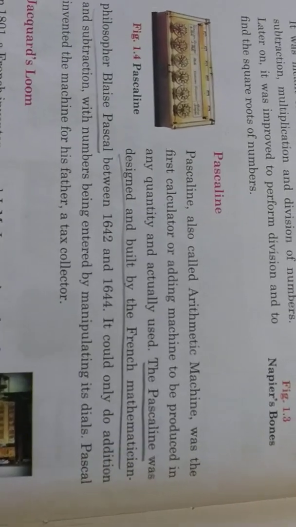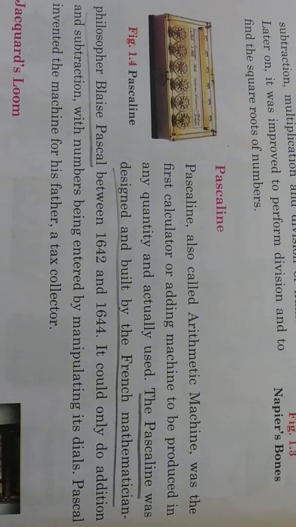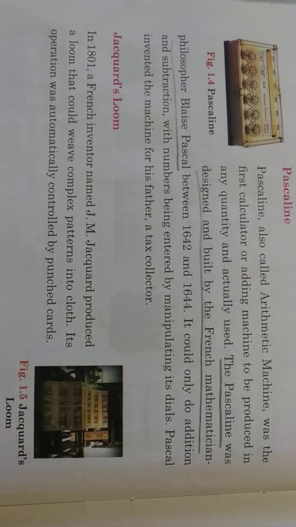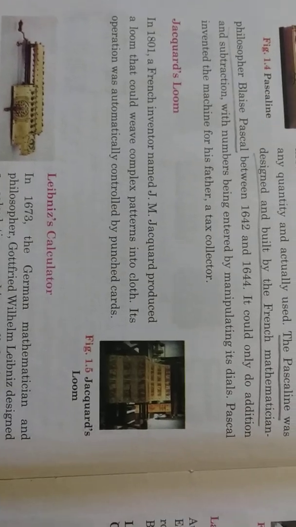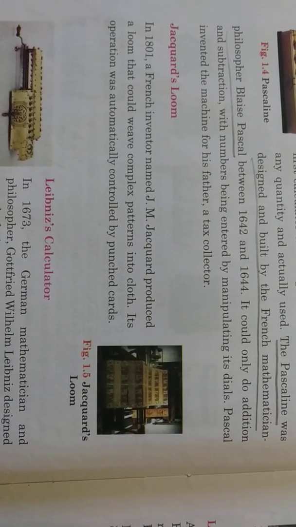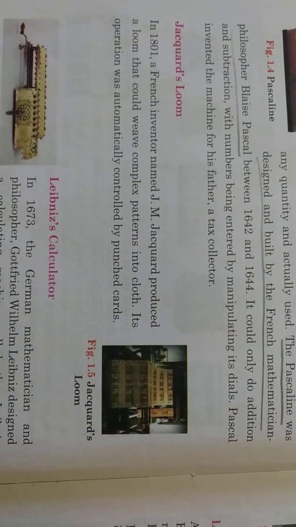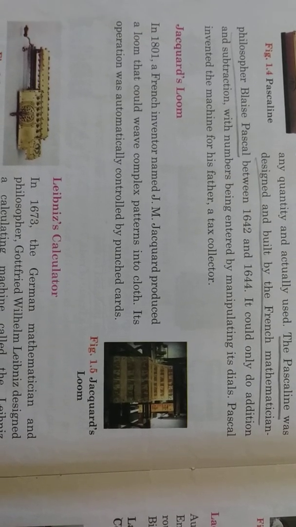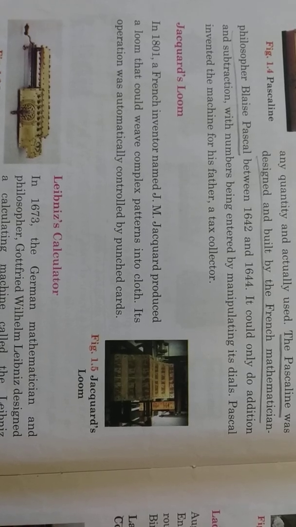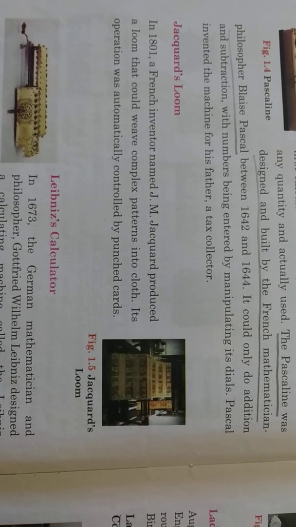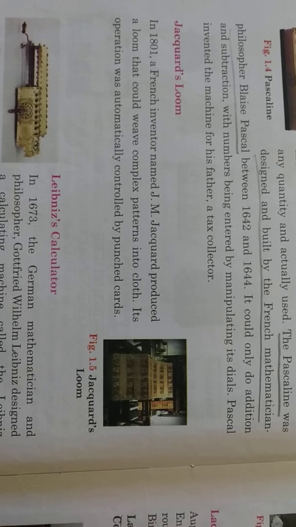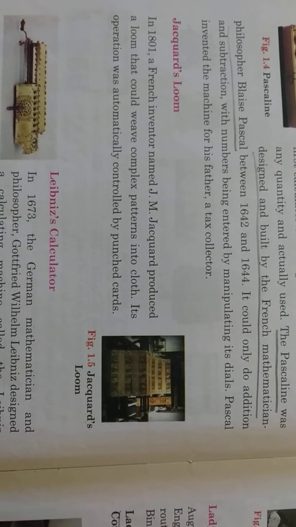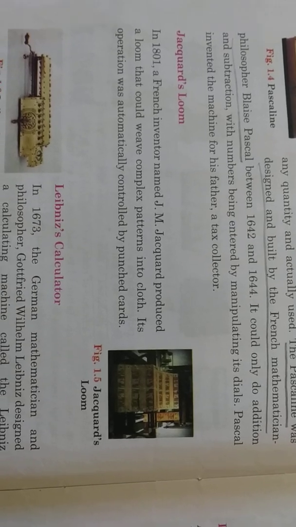And you can see there are some wheels which they rotate to make the calculations. In figure 1.4, you can see the image picture of Pascaline. Next is Jacquard loom. J.M. Jacquard started this like a loom. Loom is a machine where clothes are woven. So, see here, there were some complex patterns into cloth which were used for those calculations, and it was invented by J.M. Jacquard. You can see the image.